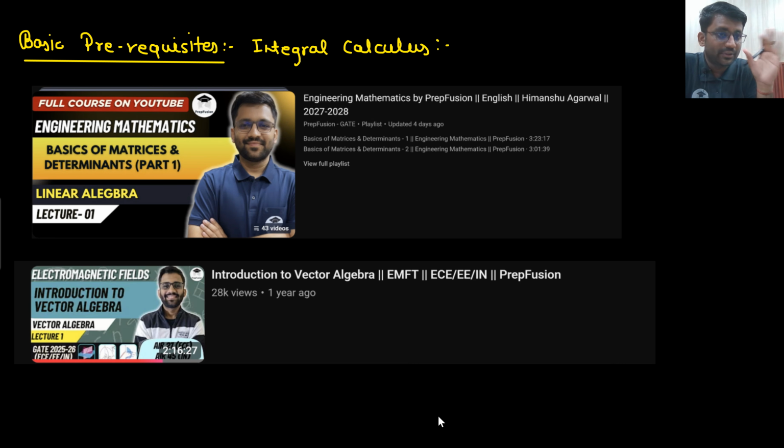So in that portion, integral calculus is very important. Double integral, triple integral, that is very, very, very important, because without that, you will not be able to understand vector integral calculus. Okay. So that prerequisite is important.